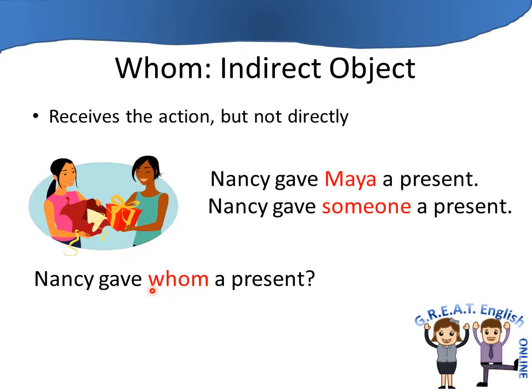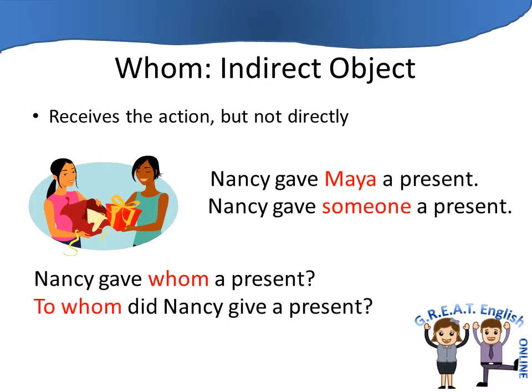But again, we don't usually like our question words or interrogative words here in the middle of a question. So we're going to bring the whom to the beginning of the sentence along with to, because it's an indirect object. To whom did Nancy give a present? Notice again that we add the auxiliary verb because we had to move the question word, and the base form of the main verb is used because we're using the auxiliary. Because this is the indirect object, we also added to here at the beginning.